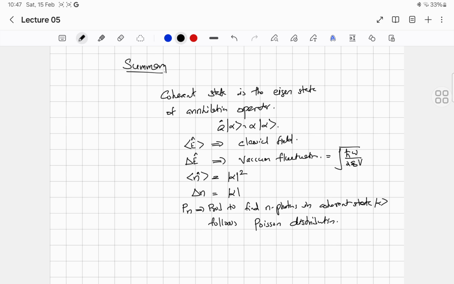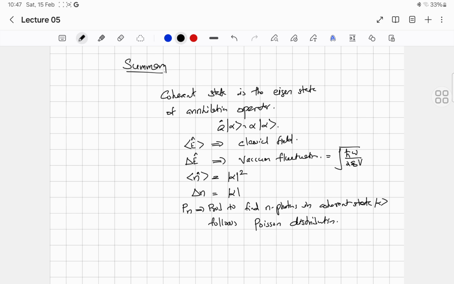And the uncertainty in the electric field is a minimum uncertainty, equal to the vacuum fluctuation. The expectation value of the number of photons is mod alpha squared, the uncertainty in the photon number is mod alpha, and the probability distribution of photon number obeys the Poisson distribution.